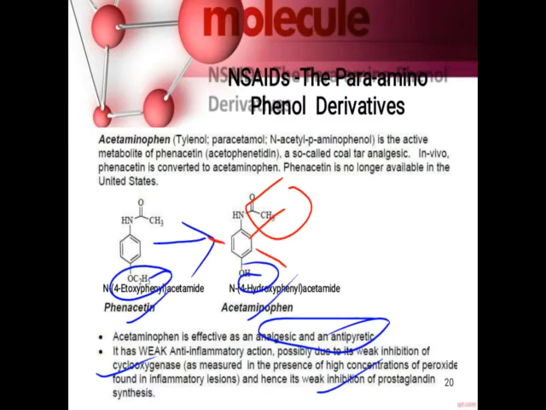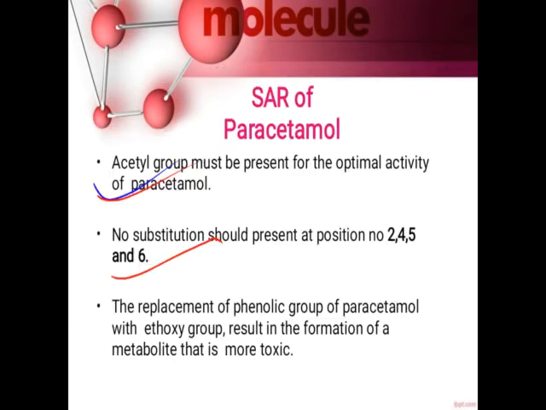If any substitution is present, it will decrease the activity. And the replacement of the phenolic group with an ethoxy group will result in the formation of a metabolite which is more toxic. So these are some important points regarding the SAR of paracetamol.